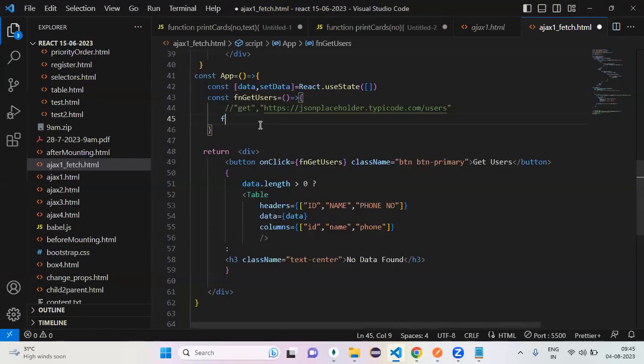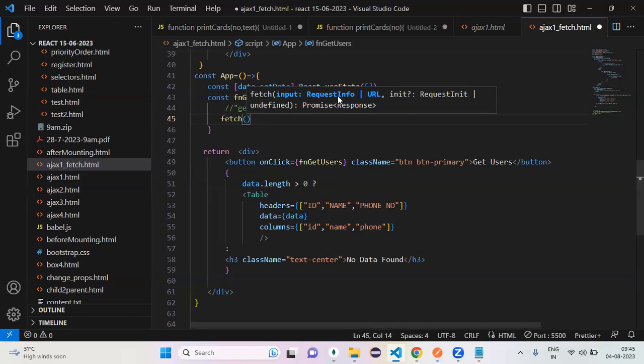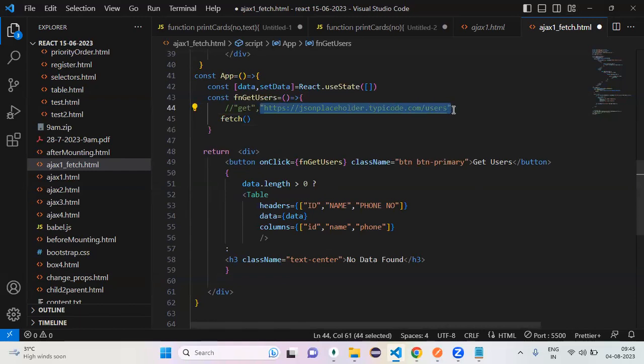So my fetch method takes your URL, the URL to which you have to send the request. Syntactically, it takes one mandatory argument, your URL. The request method is GET.